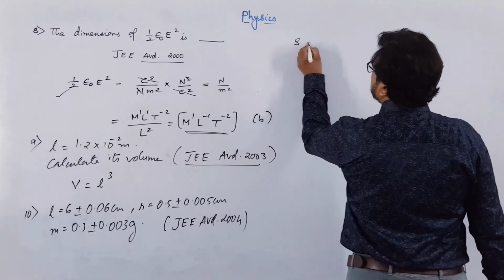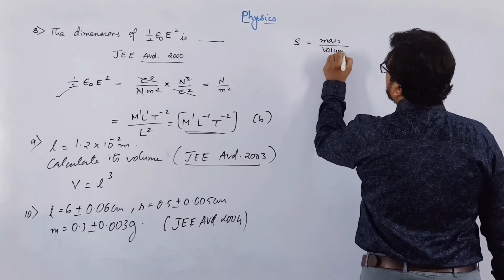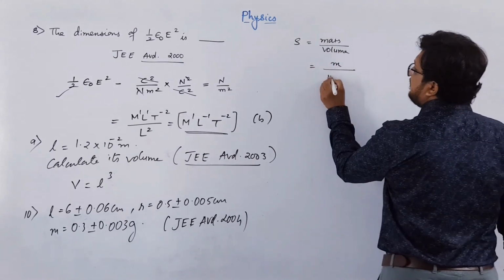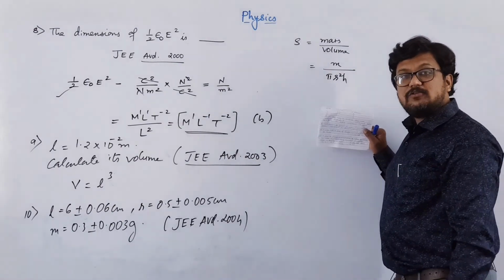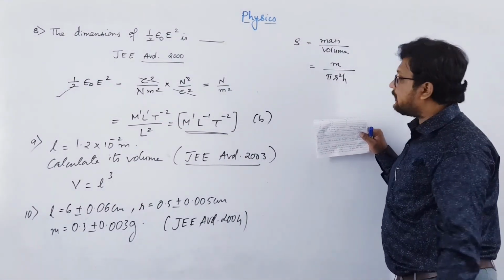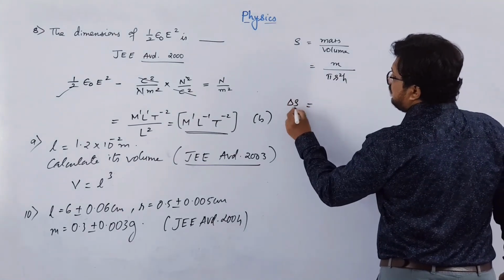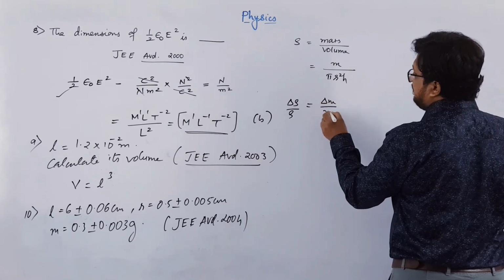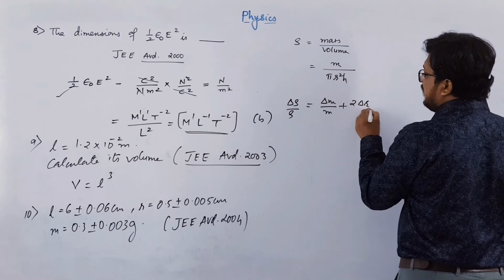We know that density is mass over volume. So what is the volume of a cylinder? Pi r square h. If you remember, a similar kind of example we have also solved in our last video lecture. So you can write delta rho by rho will be equal to delta m by m plus, pi is a constant term, 2 delta r by r.